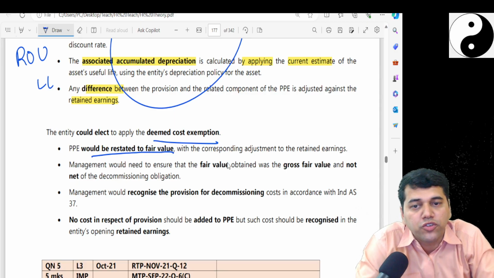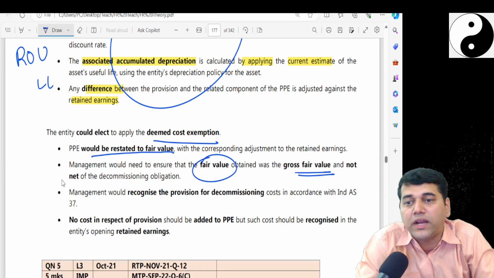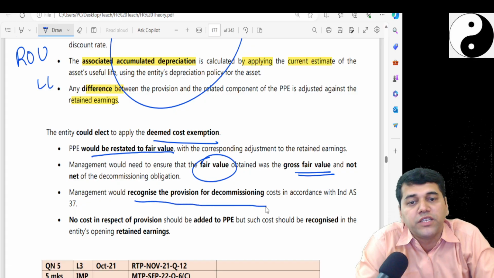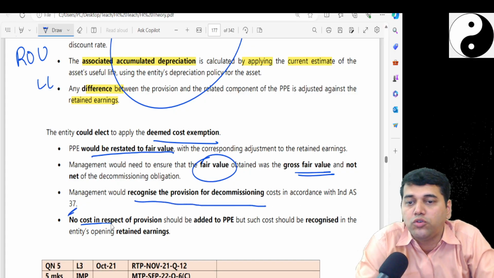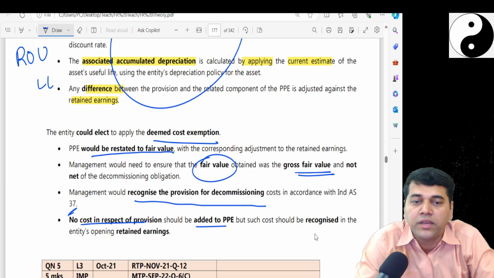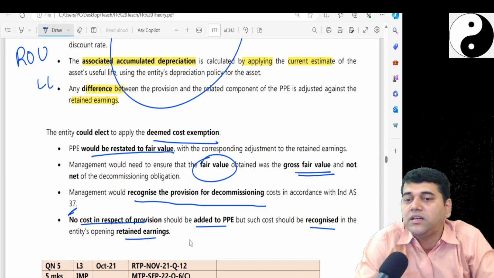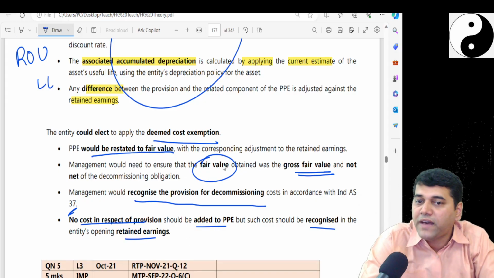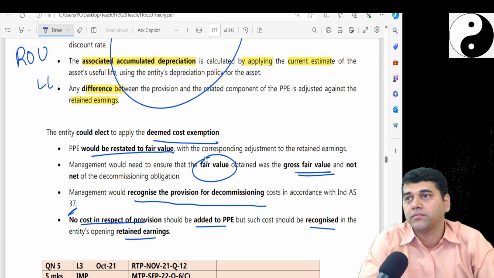Management would need to ensure fair value was obtained through a gross value and not net of decommissioning obligation. Management would recognize provisioning for decommissioning as per Ind AS 37. No cost in respect of provision will be added to PPE, it should be recognized in the retained earnings. So, if they have opted for fair valuation and you have got a fair value for PPE, then no retrospective.